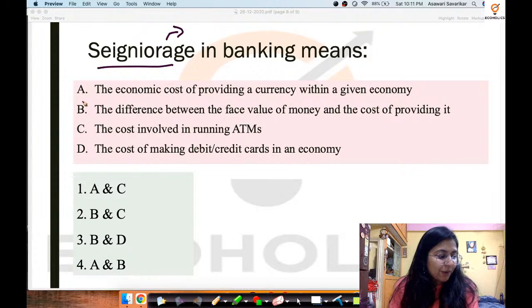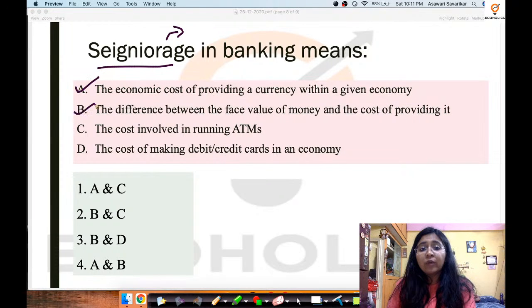Okay, now yes, the correct answer has been given by Vinay over here. The correct answer is the economic cost of providing a currency within a given economy, and also the difference between the face value of money and the cost of providing it. So the correct answer is A and B, right?